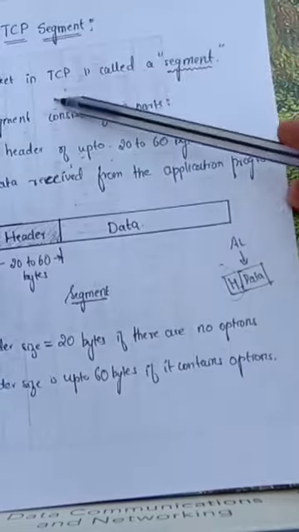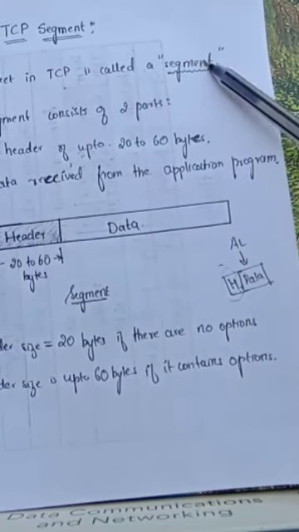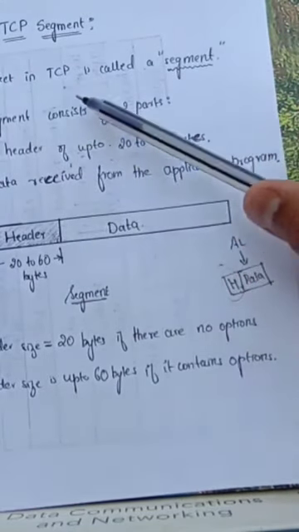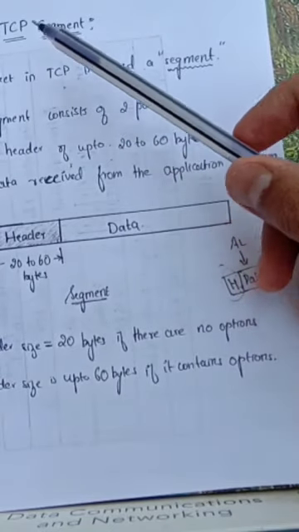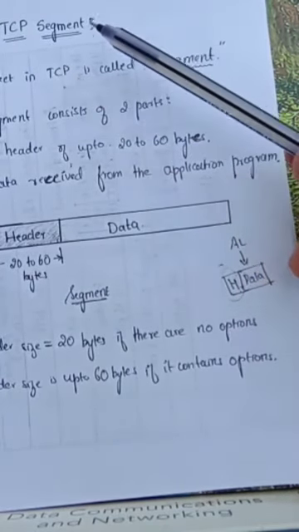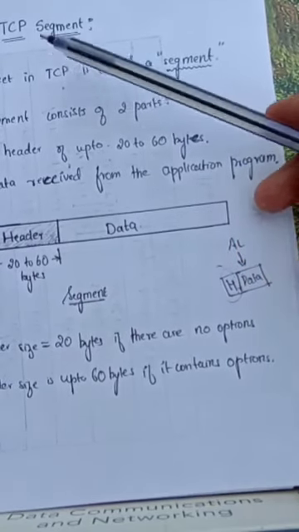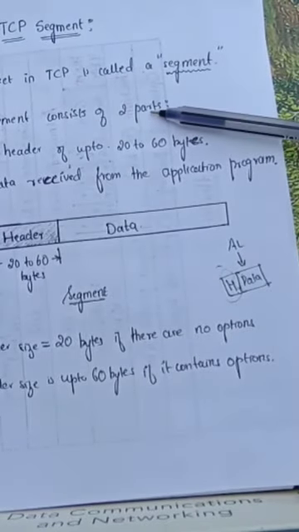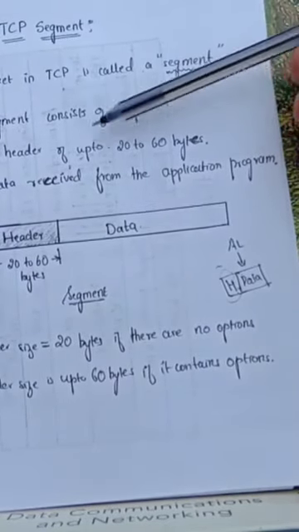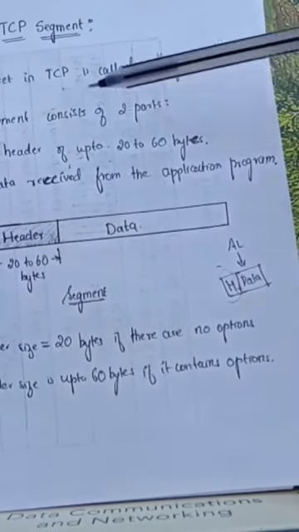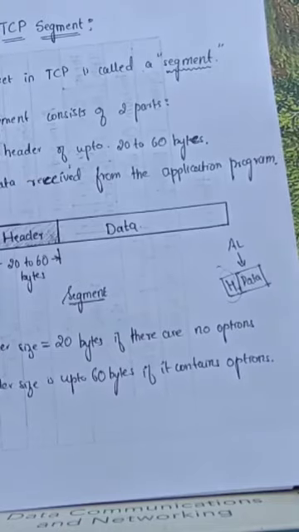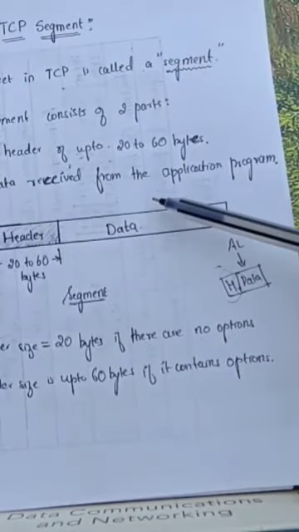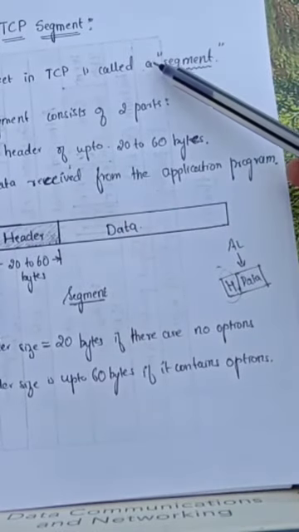Now in simple words, a packet in TCP is called a segment. What is a packet? A packet is a unit of data in the network layer. A packet in UDP, as we have seen, is called a user datagram. Now in TCP, we call it a segment. The segment consists of two parts: a header of size from 20 up to 60 bytes and the data received from the application program. So this is the data and this is the header that we are going to add to the data that is received from the application program.